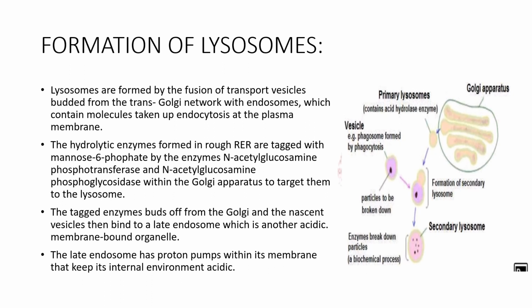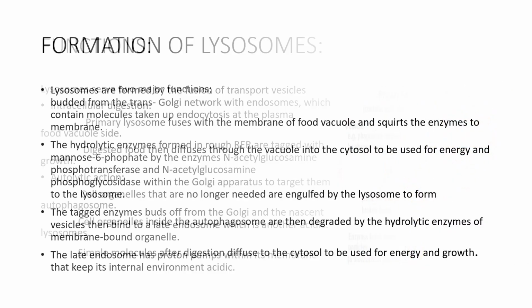The tagged enzymes bud off from the Golgi in nascent vesicles, then bind to the late endosomes, which are another acidic membrane-bound organelle. The late endosome has proton pumps within its membrane that keep its internal environment acidic.